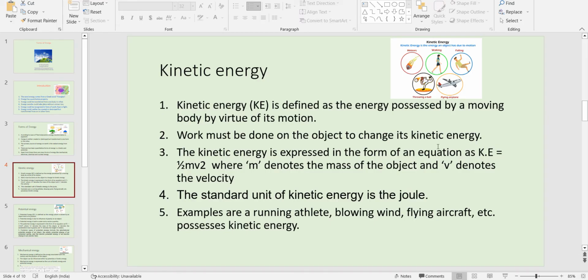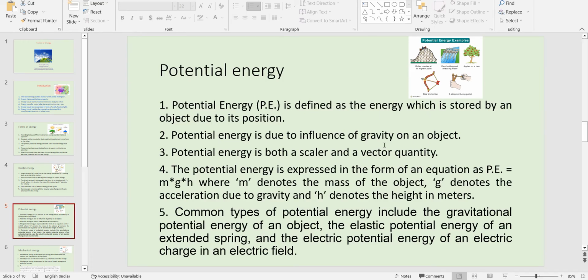Kinetic energy is given by the formula half m v squared, where m denotes the mass and v denotes the velocity. This is the formula we use for the calculation of kinetic energy. Kinetic energy is usually measured in joules, right? Examples are running athletes, blowing wind, aircraft, jogging. All these activities you can see in the figures. Meteorites moving, airplanes moving, all these are nothing but kinetic energy.